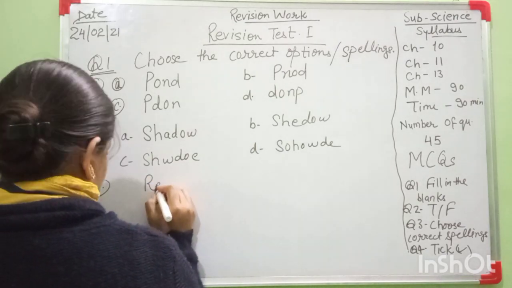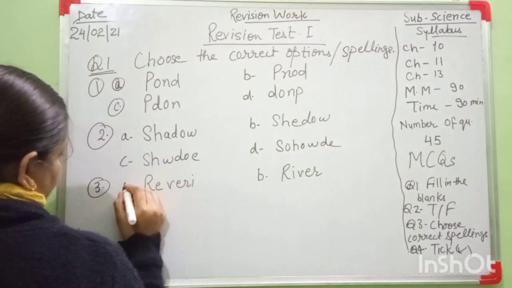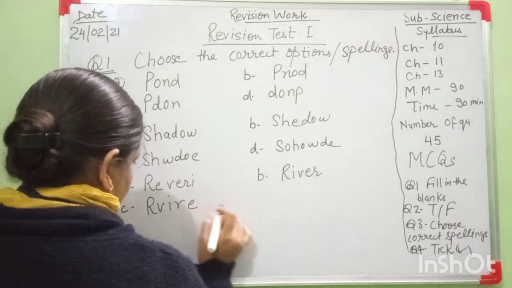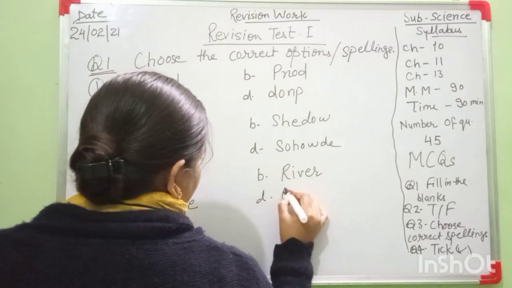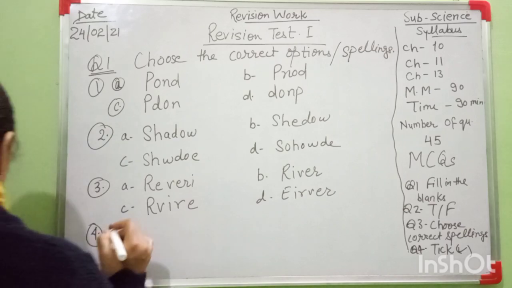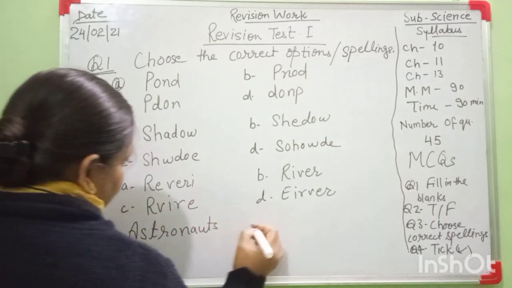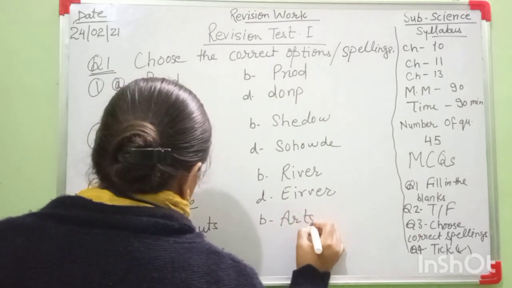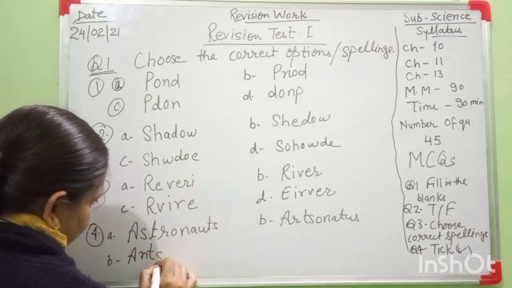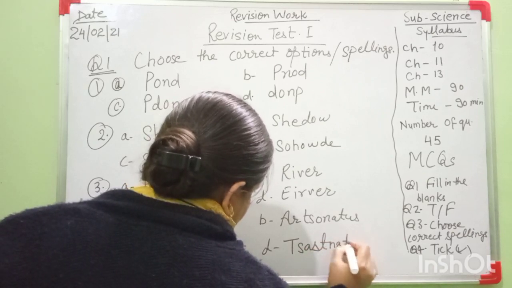Next is, this is A, this is B, this is C, and this is D. Okay, next number 4 is A, B, C is, which one is the correct?